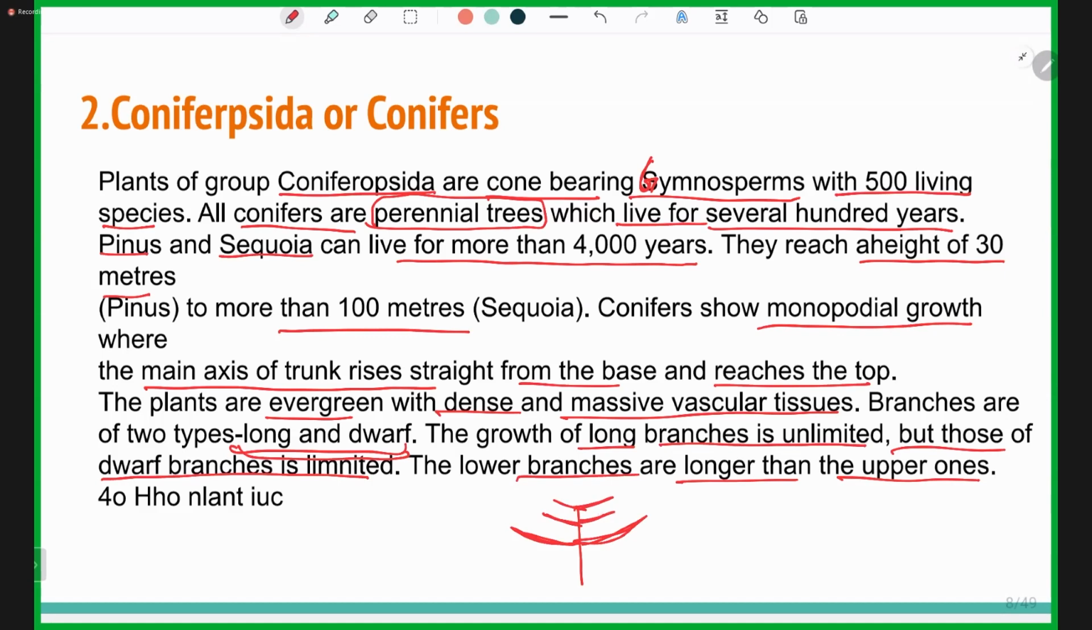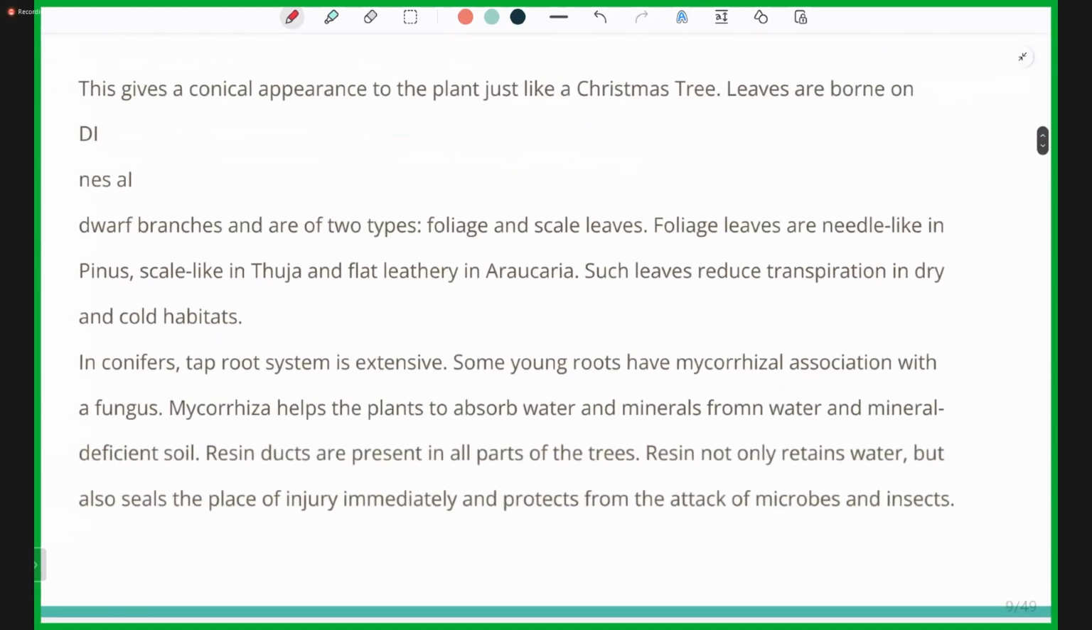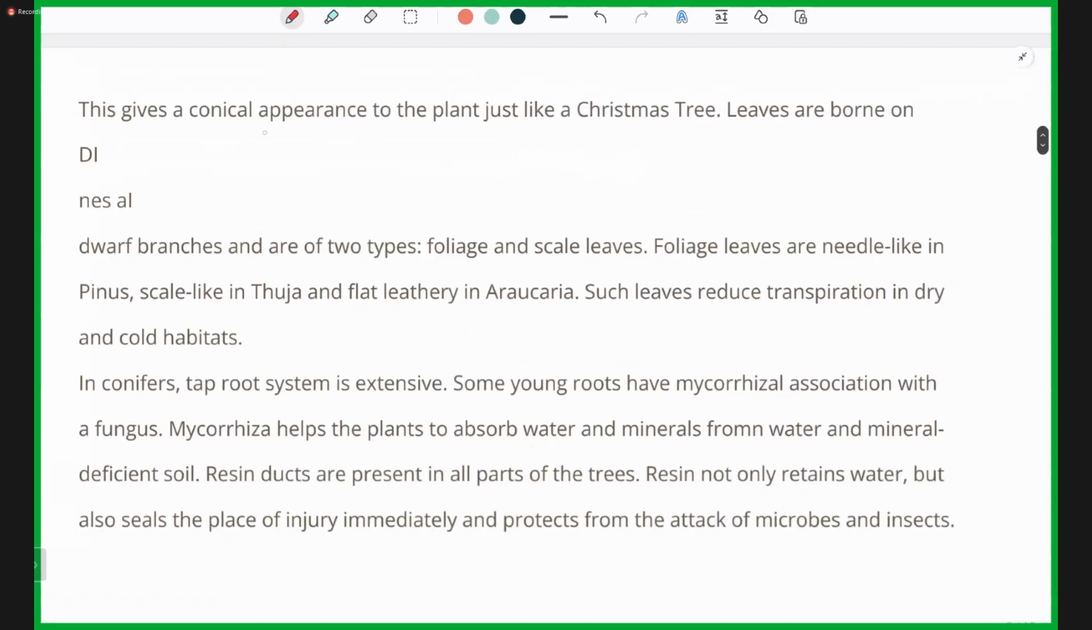So first of all, the plant is erect and very long, and there is monopodial growth. Why monopodial growth? Because the trunk rises straight from the soil, from the base, and reaches the top. In the stem there is no branching, but at the top there is branching, where the lower branches are longer and the upper ones are smaller. This gives a conical appearance to the plant, just like a Christmas tree.